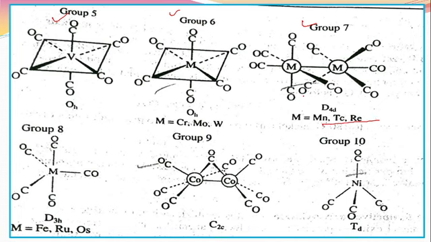They have the formula M2(CO)10. Always in the examination they ask which metals form this type of dimeric structure, and the answer is Mn, technetium and rhenium, that is, group 7.